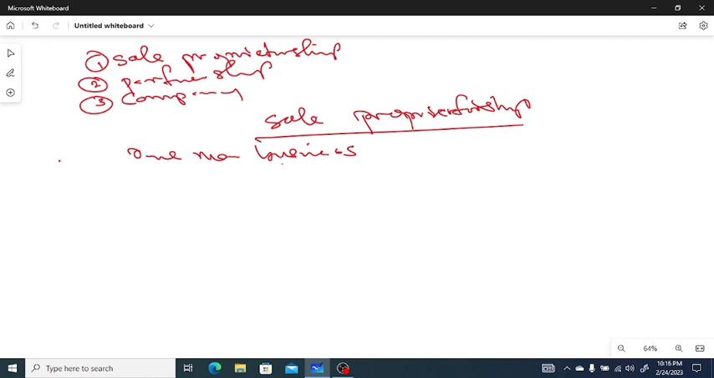One, there is no legal distinction between the proprietor and the business. This means that between the owner of the business and the business, there is no legal distinction. The business and that person is the same person, not like other companies where the business can sue and be sued. But in this case, the business and that person is the same thing, so there is no legal distinction between the two. This is one of the features of sole proprietorship business.